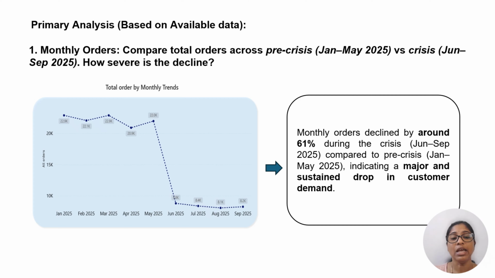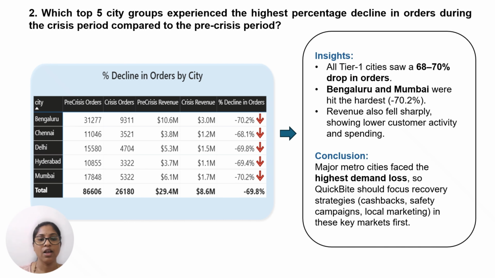So the company should implement targeted recovery actions such as promotion, partnership, and quality improvement to get back the old customers. My second business question situation is, before the crisis, QuickBit growth mainly came from Tier 1 cities like Bangalore, Chennai, Delhi, Hyderabad, and Mumbai. These cities made up over 65% of total orders and revenue. It comes from office workers, families, and strong local demand.